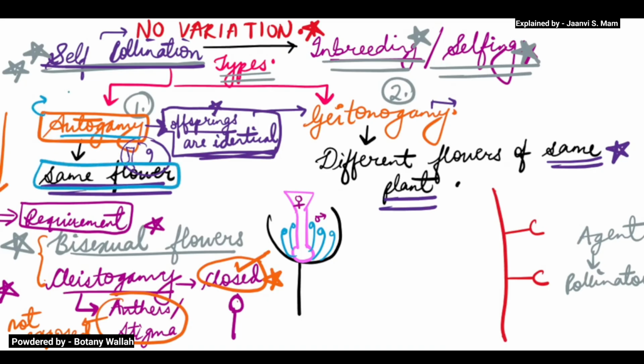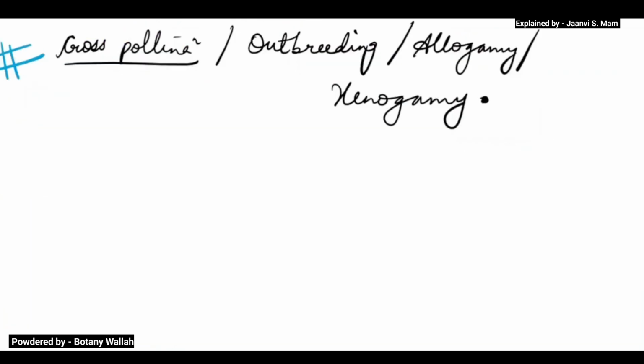If it is occurring in the same flower, there is no need of a pollinator. Okay, you should also start writing these things in your notes. You should also make some colorful flow chart diagrams so that it will be much easier for you to remember things. Okay, so let's come here.